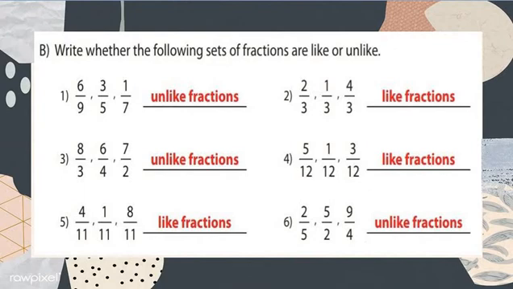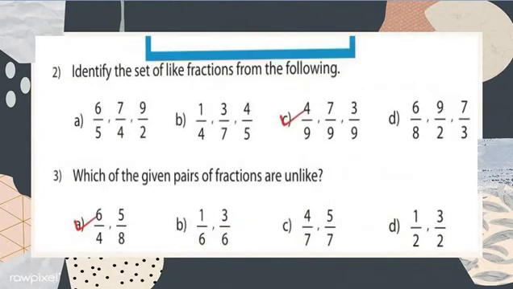Now we move on to the next question. Identify the set of like fractions from the following. It means we have to choose the correct option. You have four options in front of you. First of all, you have to check in which option all denominators are the same digit. Whichever option is correct, you have to choose it.